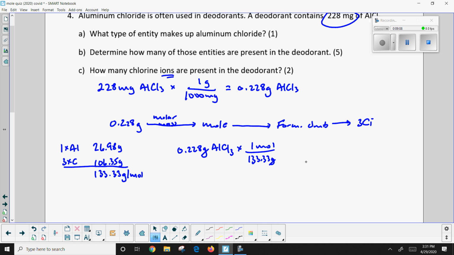A little bit of division happening here, and I'm going to end up with 0.00171 moles. And it makes sense because I only have 0.228 grams, not even a whole gram, and 1 mole would be 133.33. So the next thing I have to do is take this and determine how many formula units we have.